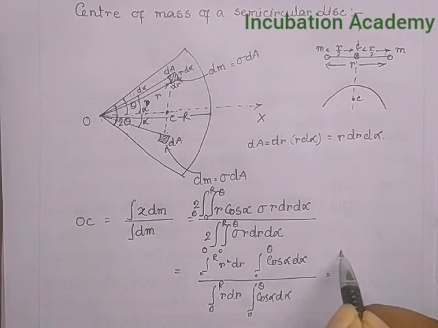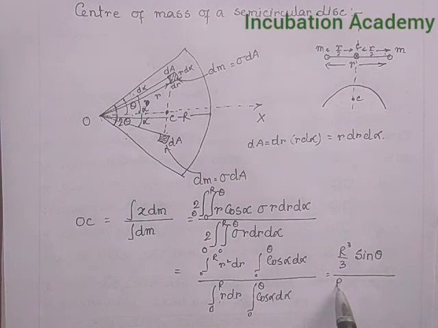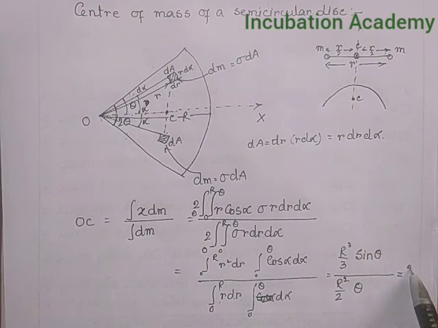Obviously this gives us r cube divided by 3, and this is sine theta, and after integration this gives us r square divided by 2. Sorry, here is no cos alpha. So if I integrate these, then it will be simply theta. So if I calculate this, then it will be 2 capital R sine theta divided by theta.